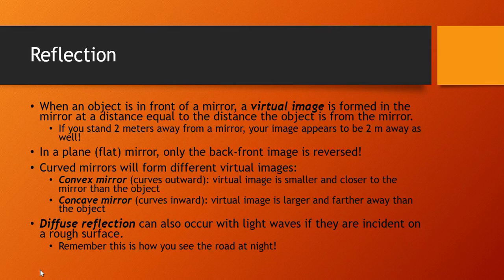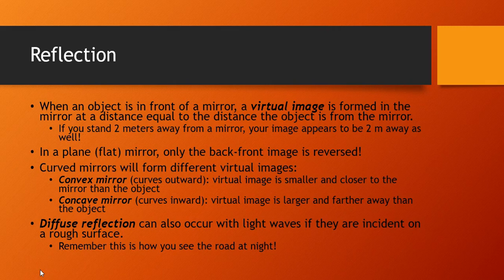Concave mirrors, which curve inward, generate a virtual image that is larger and farther away than the object. Concave mirrors are what are used for your rearview mirrors. This is why they will say objects are closer than they appear, because the image you are seeing is farther away.